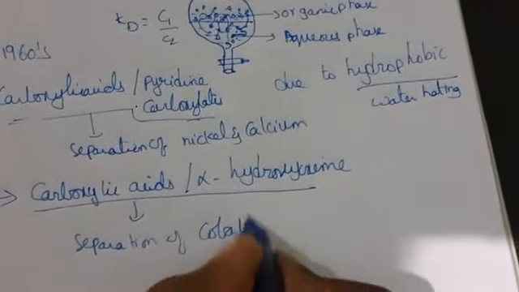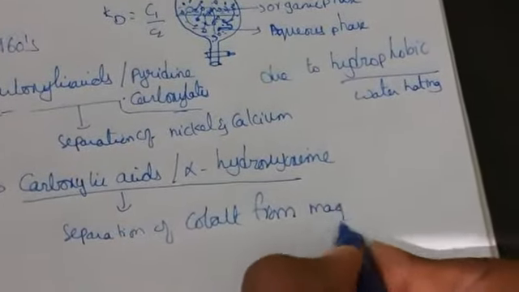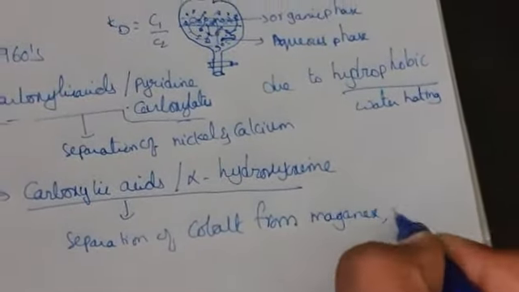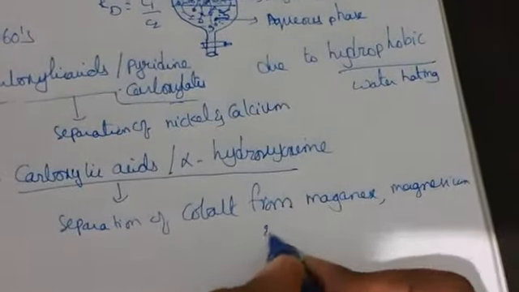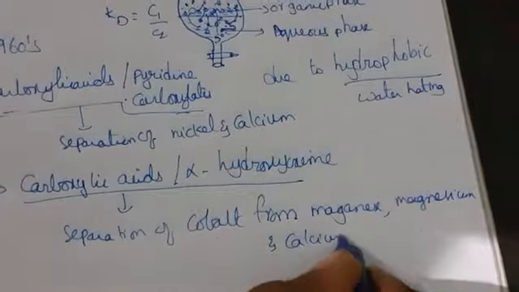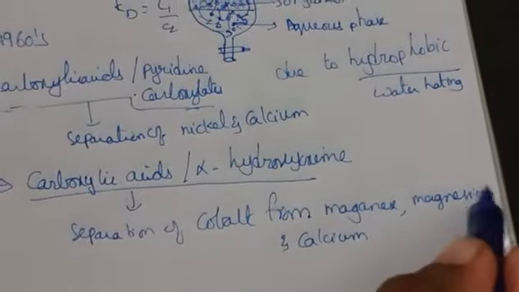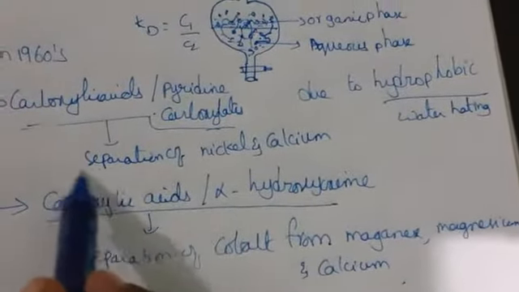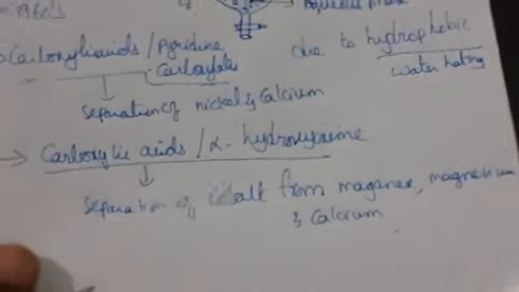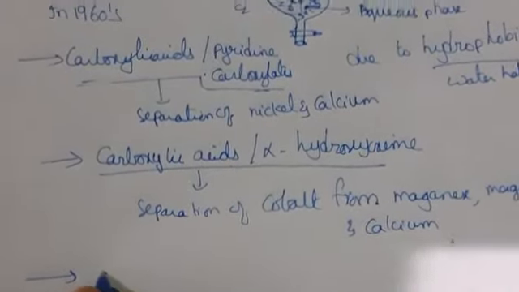So this is the synergic reagent which is used for separation of cobalt from manganese, magnesium and calcium. So from cobalt, what happens, these three are the metals. So these three metals are separated by using the reagents carboxylic acid and alpha hydroxy oxime. Okay, and one more thing also we can take, that is carboxylic acids